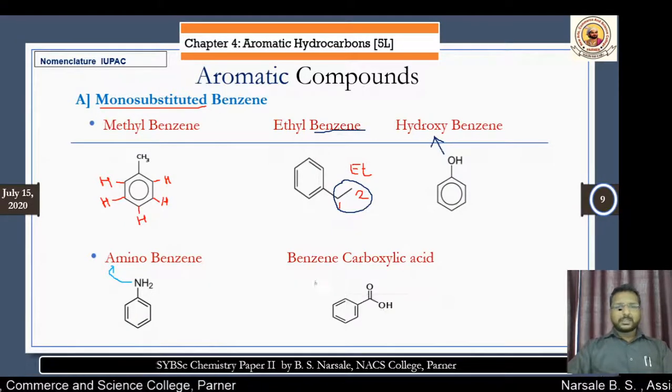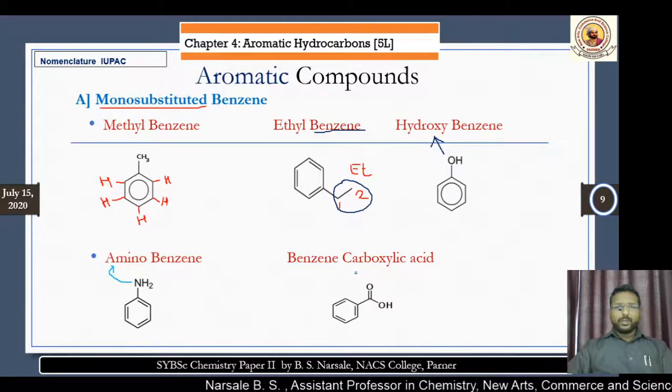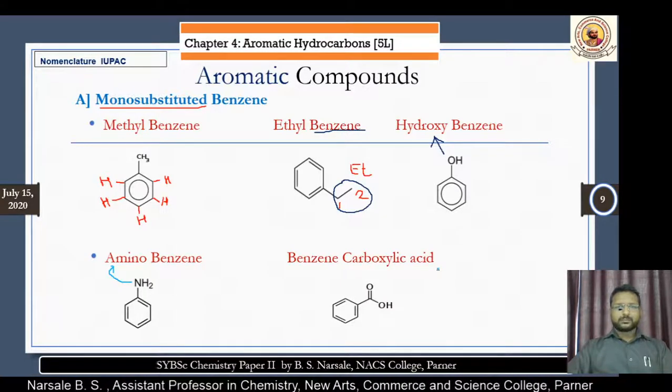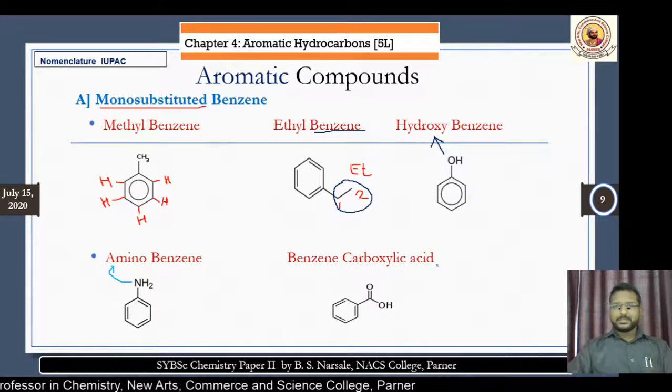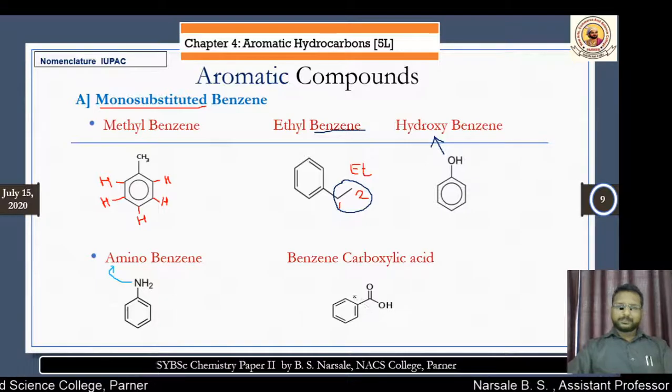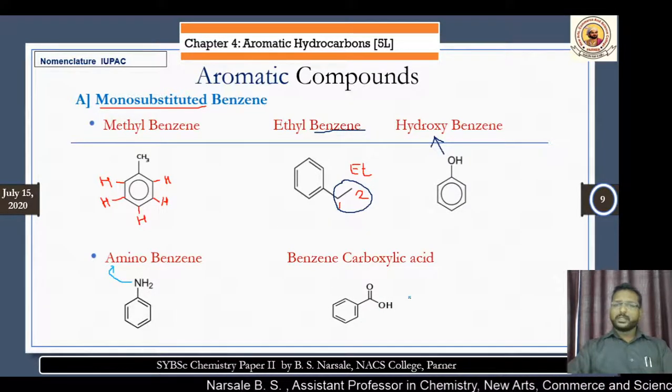But there is something different we observe here. As there is the presence of a COOH group, we call it benzene carboxylic acid. Because if you read it as carboxylic acid benzene, the pronunciation is not perfect. For such cases, we use the word benzene earlier than carboxylic acid. Therefore, we got benzene carboxylic acid.